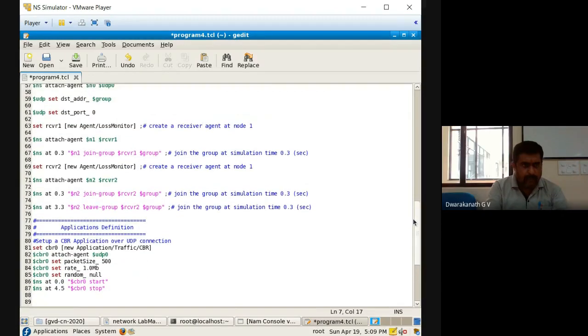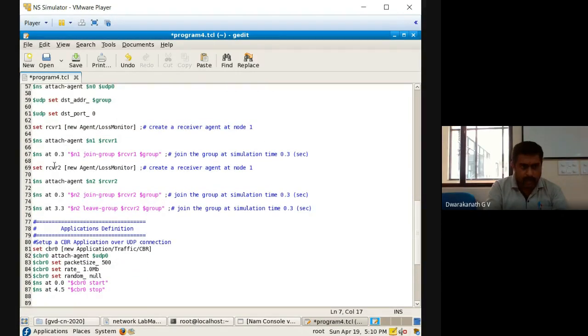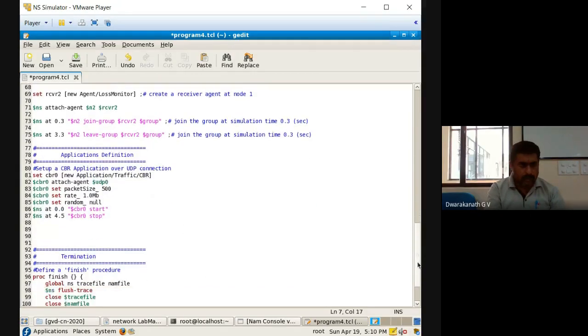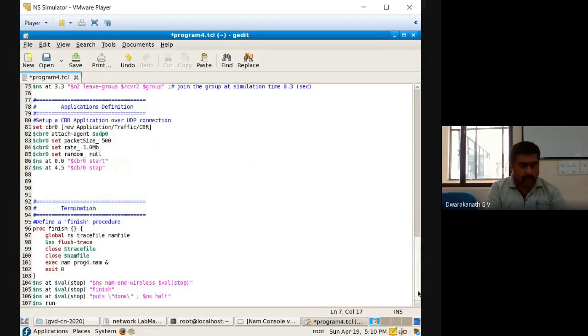Now observe carefully here. Receiver 1 is coming at 0.3 and receiver 2 is also coming at 0.3, but I have started at 0.0. What do you mean by this? Without a receiver, how will the packets move? Until a receiver comes, no packets have to move, according to me, even though the simulation has started. We'll check, not an issue. Now everything is done, I think.